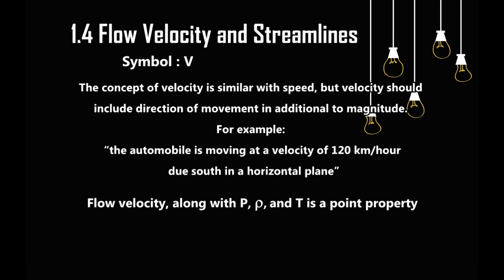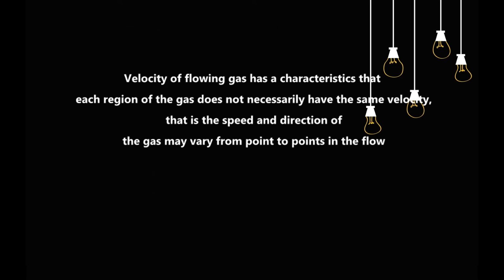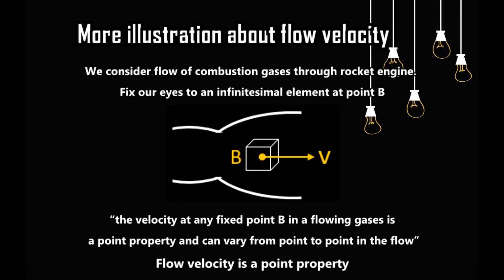The symbol of velocity is v. The concept of velocity is similar to speed, but velocity should include the direction of movement. Flow velocity, along with pressure, density, and temperature, is a point property. The speed and direction of the gas may vary from point to point in the flow because velocity is a point property. Here is another illustration about flow velocity. The velocity at any fixed point B in a flowing gas is a point property and can vary from point to point in the flow.